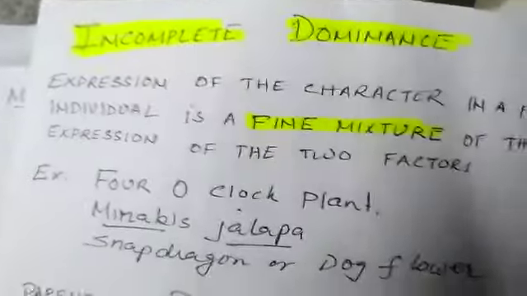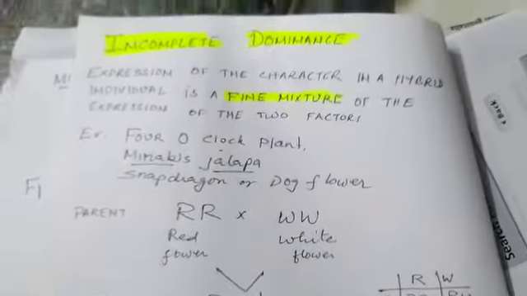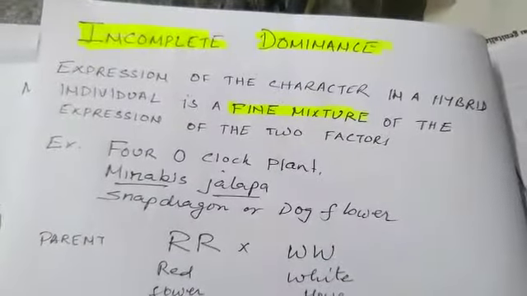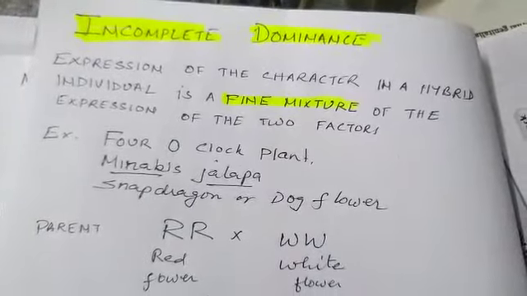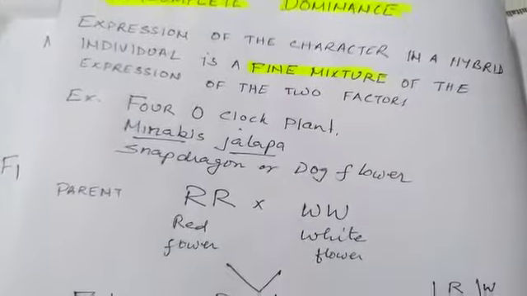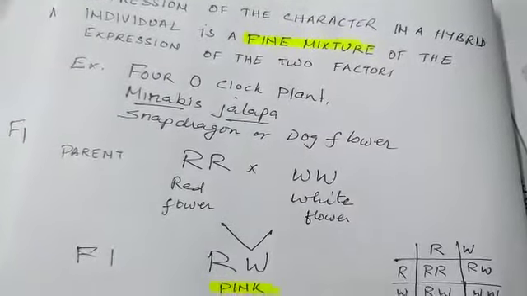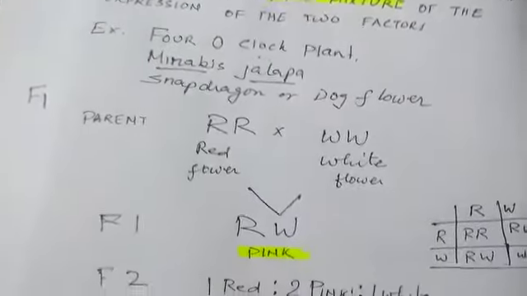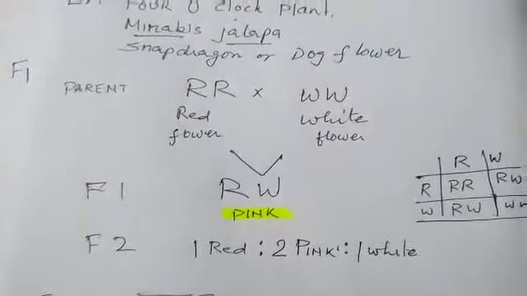When we talk about incomplete dominance, we have seen that the expression of the character in a hybrid individual is a fine mixture of the expression of the two factors. For example, in the 4 o'clock plant, Mirabilis, or snapdragon or dog flower, we crossbreed a red flower with a white flower and the result is a pink flower.